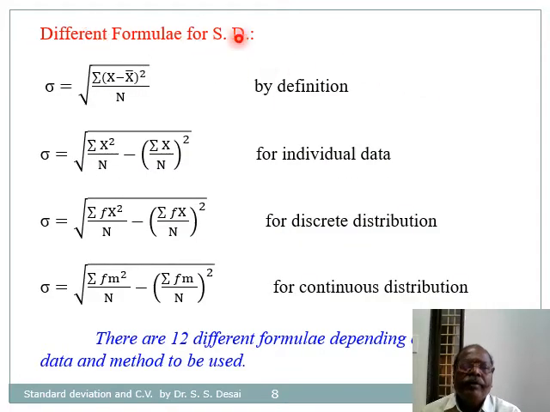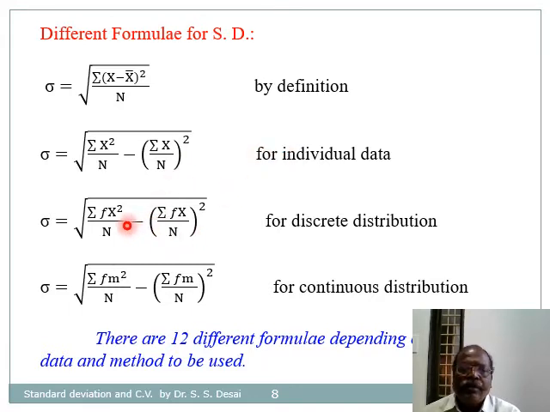So these are different formulae for calculating standard deviation. Sigma equals the square root of summation of (x minus x bar) whole square divided by n. This is by default, by definition. For simplicity, we can write this as sigma equals the square root of summation of x square divided by n minus (summation of x divided by n) whole square. This is used for individual data.